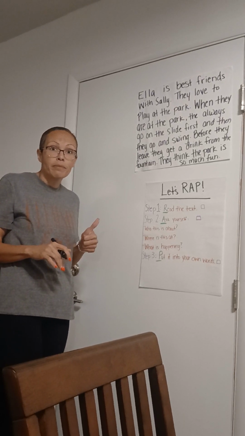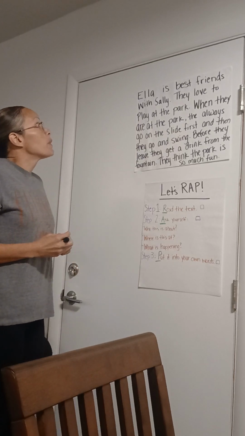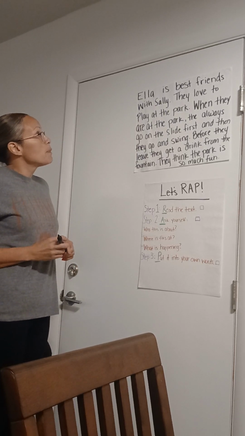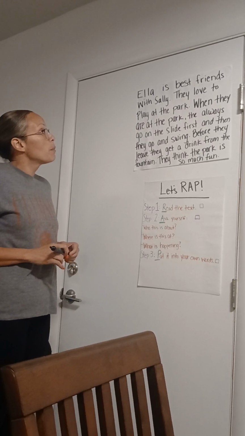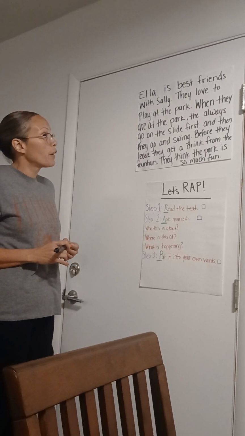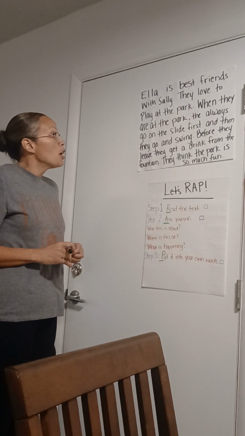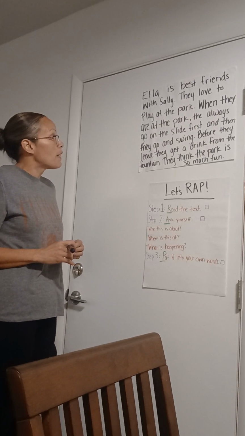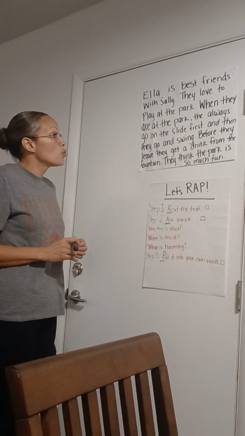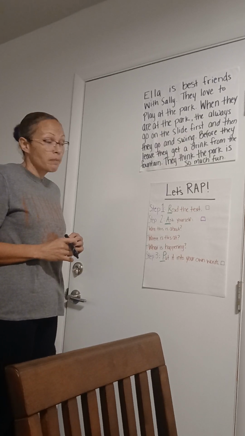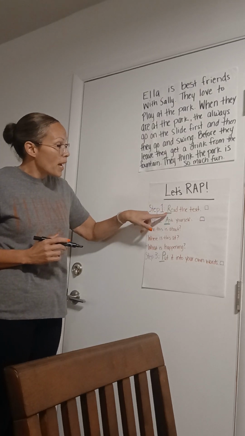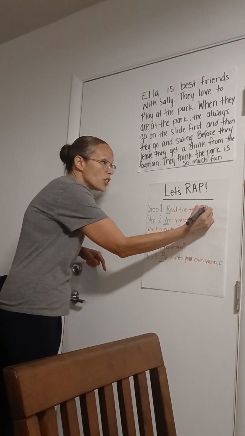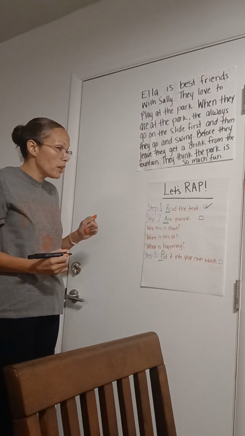Good to go? All right, so the text says, Ella is best friends with Sally. They love to play at the park. When they are at the park, they always go on the slide first and then they go and swing. Before they leave, they get a drink from the fountain. They think the park is so much fun. All right, so if we come down here to step 1 of RAP, we have to read the text. So let's go ahead and check that off of our to-do list because we've already read it.